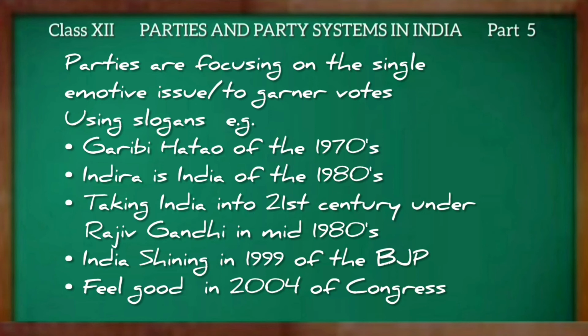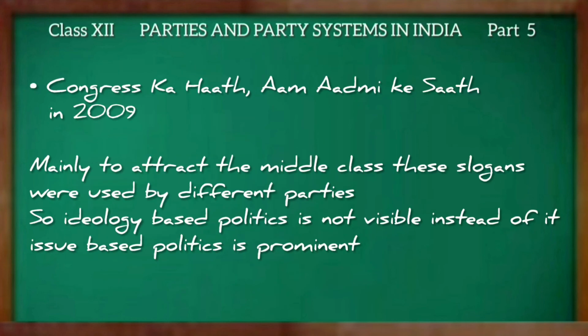The emotive issues in some of the earlier elections were Garibi Hatao of the 1970s. These were the famous slogans of this time. And Indira is India of the 1980s. Taking India into the 21st century under Rajiv Gandhi in the mid-1980s. India Shining in 1999 of the BJP. Feel Good in 2004 of Congress. Congress का हाथ आम आदमी के साथ in 2009. Mainly to attract the middle class, these slogans were used by different parties.